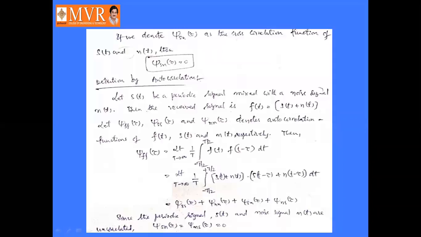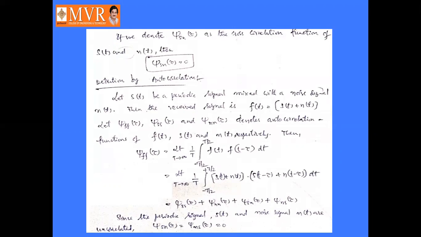Let Jff of tau, Jss of tau and Jnn of tau denote the autocorrelation functions. As we already know, the autocorrelation function is the comparison of a signal with itself only. Suppose you take J11 of tau: here the signal x1 of t is compared with itself only. That's why it is denoted by J11 of tau.